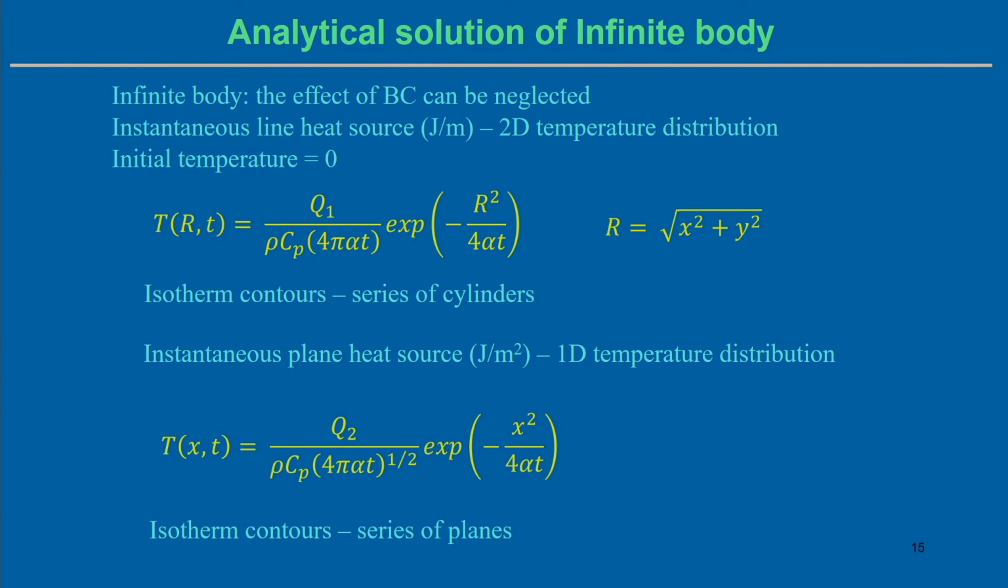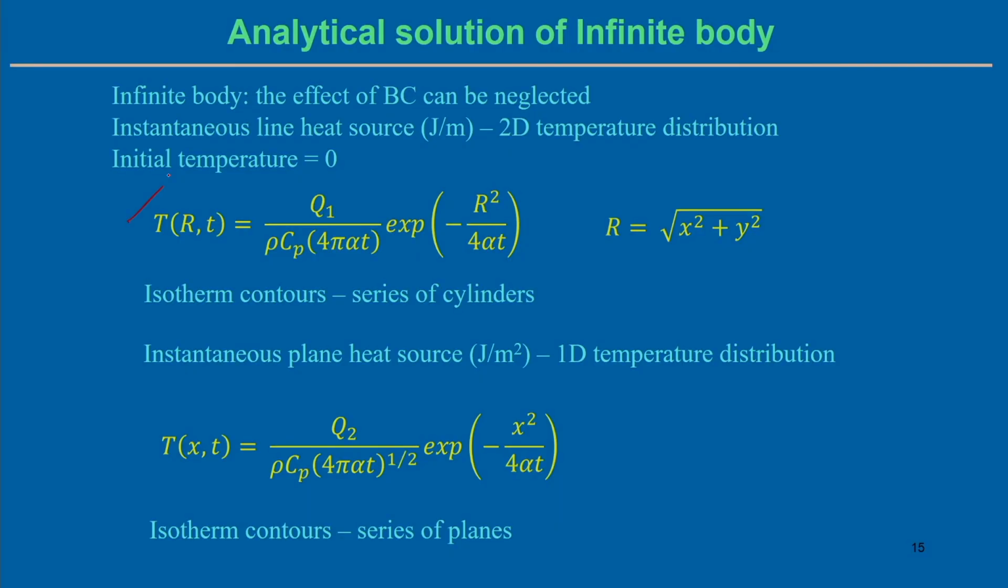Then, instead of the point, if we assume an instantaneous line heat source, which is more realistic in the case of the laser welding process, the heat source is represented over a line. That means joule per meter, for example, in SI units. In this case we get a 2-dimensional temperature distribution, assuming the initial temperature is 0, and the solution is the temperature T as a function of r and time. This is the form of the analytical solution of the temperature distribution.